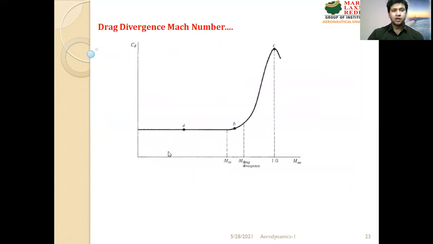So from this figure, we have CD versus free stream Mach number. This is location A. Drag is constant till here, and this is your critical Mach number. And after the critical Mach number, we have the drag divergence Mach number, because after this point B, there is a dramatic increase in CD. Therefore, this location is called the drag divergence Mach number.